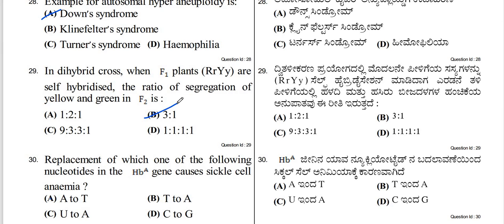30th. Replacement of which one of the following nucleotides in the HbA gene causes sickle cell anemia? The mutation that causes sickle cell anemia is a type of substitution mutation involving the change of nucleotide A to T. This results in changing the amino acid coded from GAG, that is glutamic acid, to GTG, that is valine. So option A to T is the correct answer.